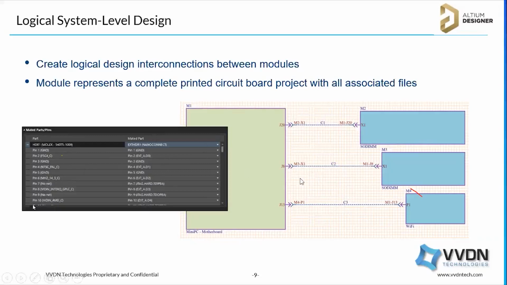Logically we can create that, the same way you create a schematic when making a connection between two different connectors. Here, these blocks represent modules. A module means a complete project: the motherboard project, the SODIMM project and the Wi-Fi project. So each module represents a complete project, and we are just connecting them together.